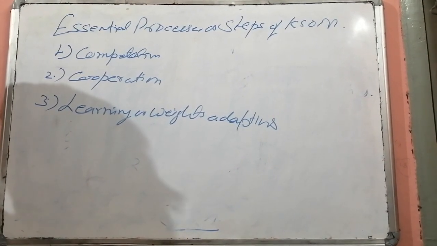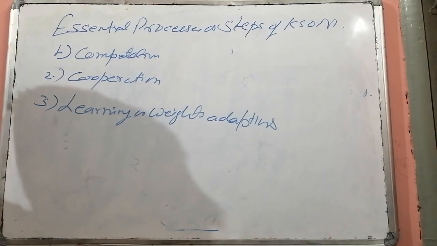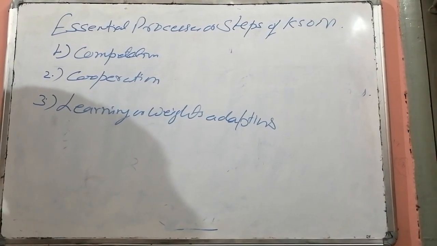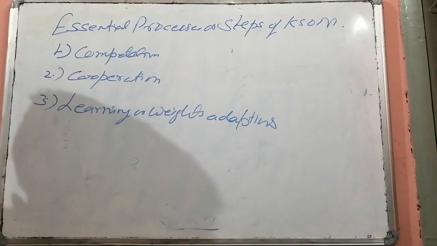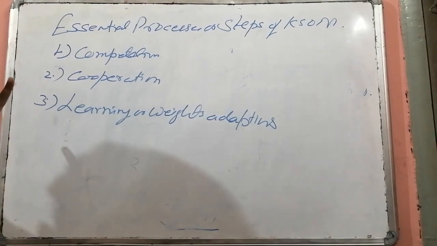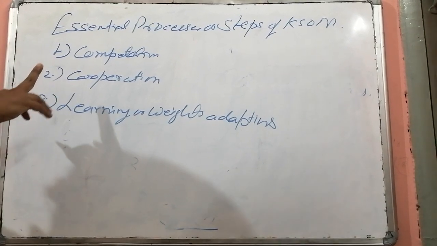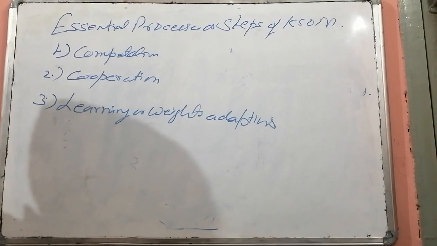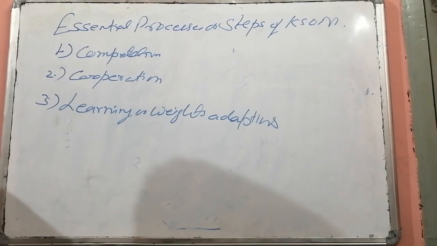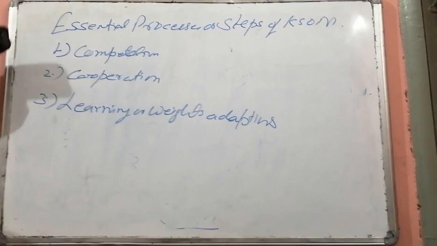Now the winner is going to strengthen its weights, it's going to strengthen itself. So in the next step we are going to discuss each of these steps in detail. So the first step, that is your competition.